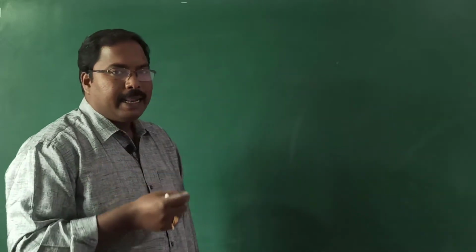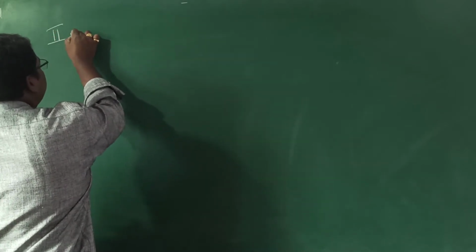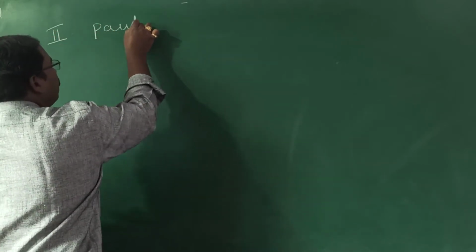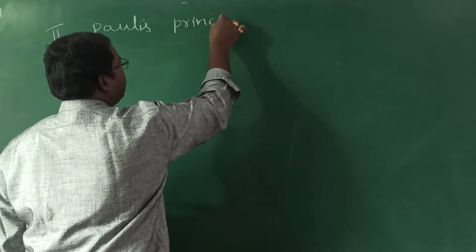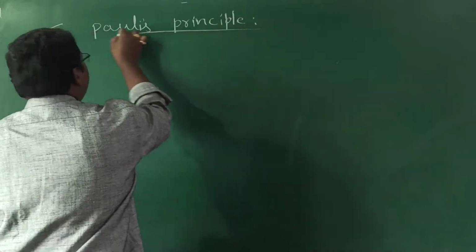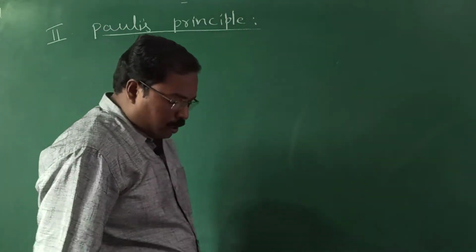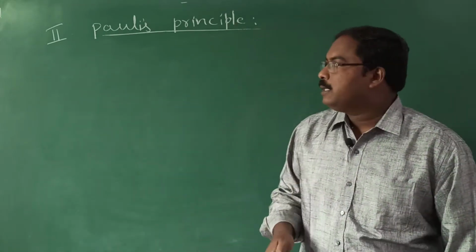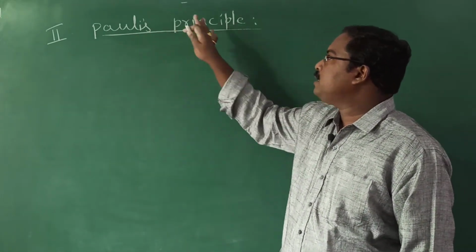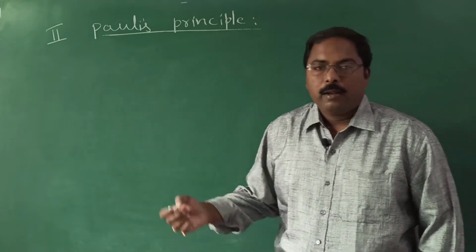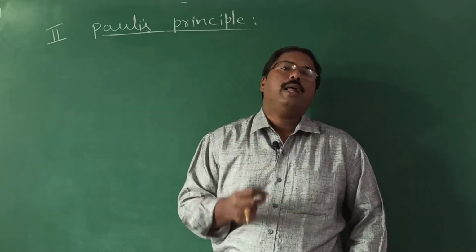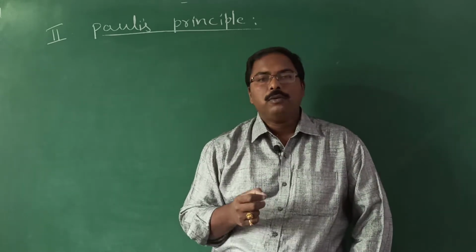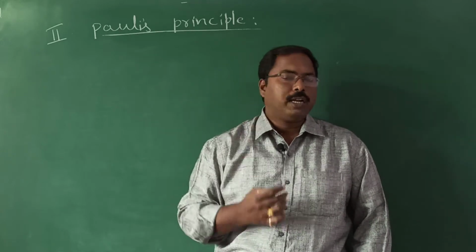Now, coming to the next rule, the second rule regarding the filling of orbitals with electrons, that is Pauli's principle, or simply Pauli's rule. It is also called Pauli's exclusion principle. According to this rule, no two electrons in an atom will have the same set of 4 quantum numbers.